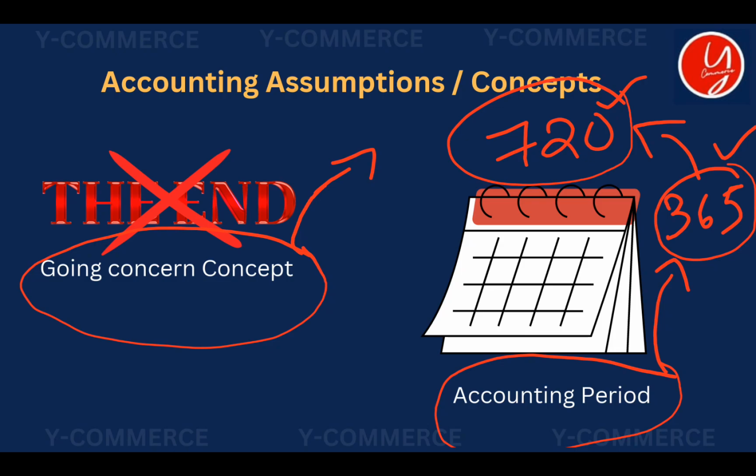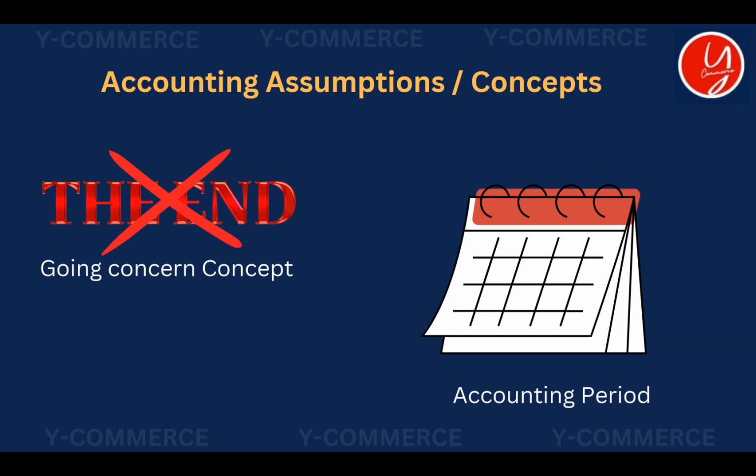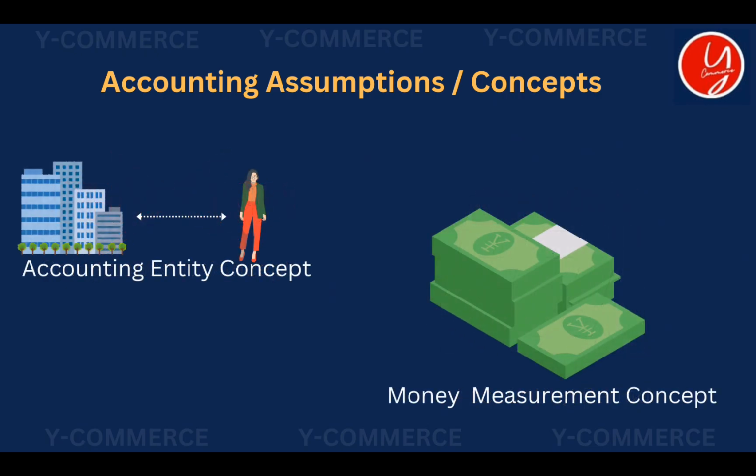To avoid this, we have the accounting assumption, the accounting period concept. Through the accounting period concept, it is said that every business has to prepare its business reports within a period of 365 days. So it is regularly done for every business together. These four are the main concepts of accounting that are included in GAAP.